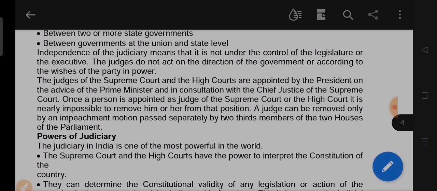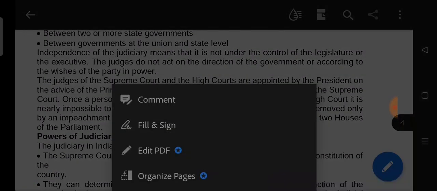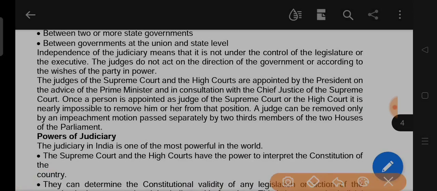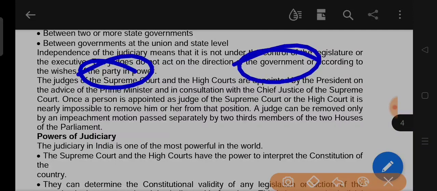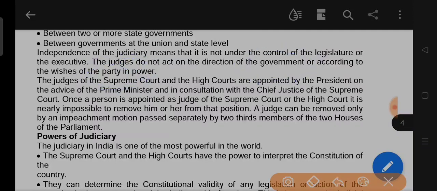Next, independence of the judiciary means it is not under the control of the legislature or executive. The judges do not act on the direction of the government. They work separately from the government or the wishes of the party in power. Not party, not government can control the judges of the courts.